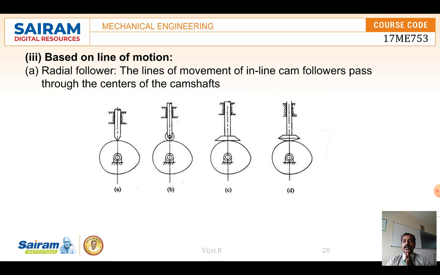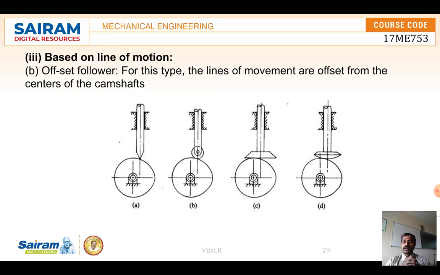And the radial follower and offset follower are another two types. The radial follower will always be in line with the cam. The follower passes through the center of the camshaft. So when the camshaft rotates, the follower follows the same axis as the camshaft, and it will move up and down. But in the case of the offset follower, it is offset by a small distance.